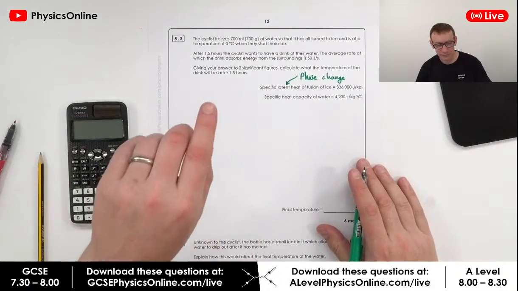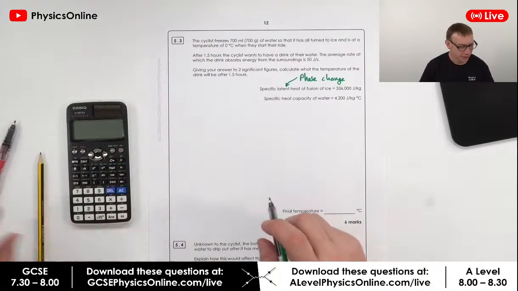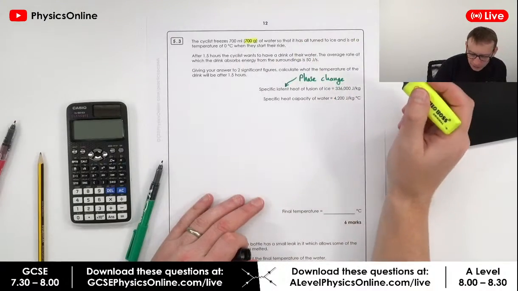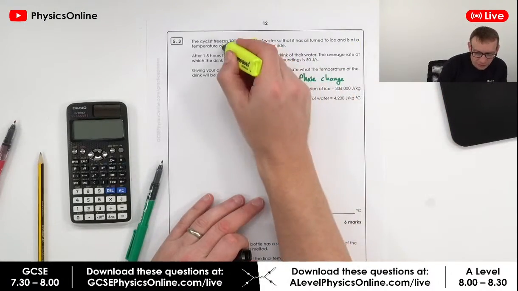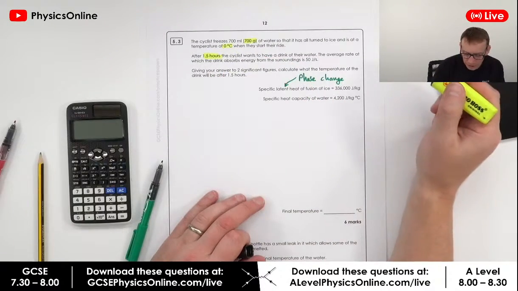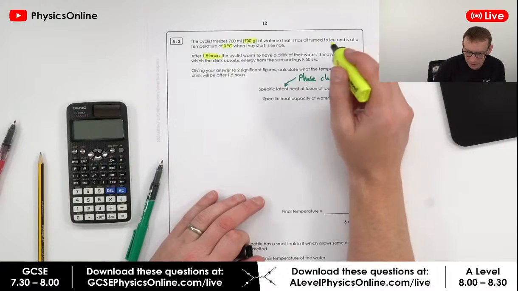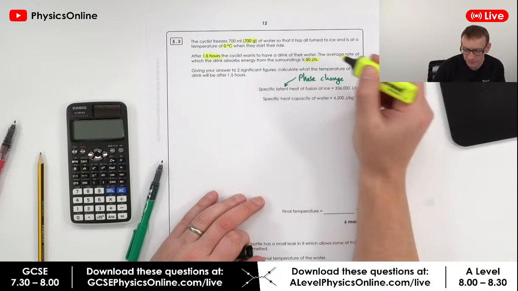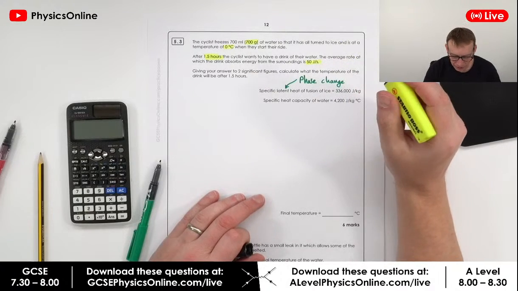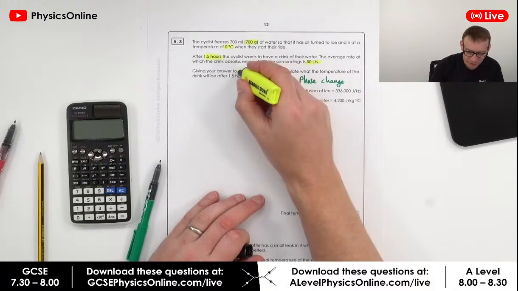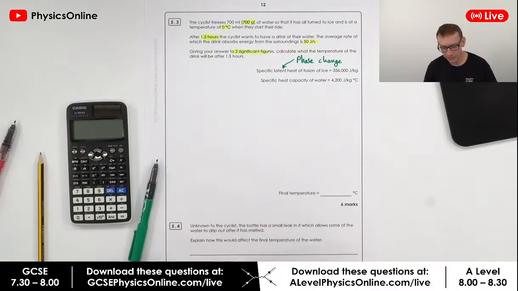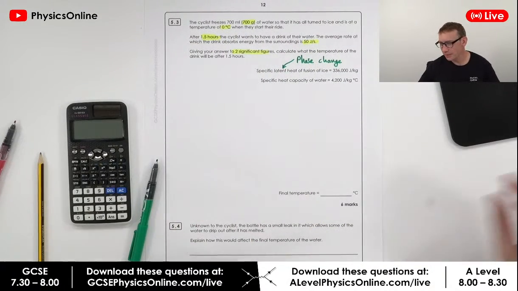Okay, now, we've got lots of information here. So they freeze 700 grams of water. So it's turned to ice and is at a temperature of 0 degrees when they start the ride. We then have a time of 1.5 hours. The average rate at which the drink absorbs energy from the surroundings is 50 joules per second. So that's how much energy is transferred every second. We then need to calculate our answer to two significant figures. So what will be the temperature after that amount of time?